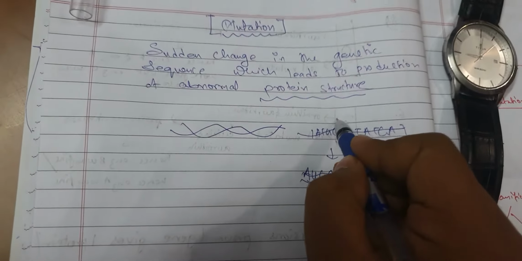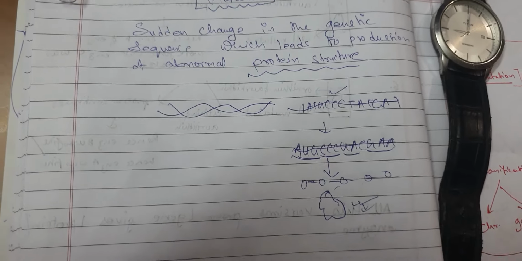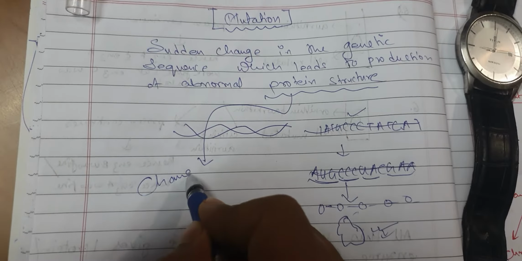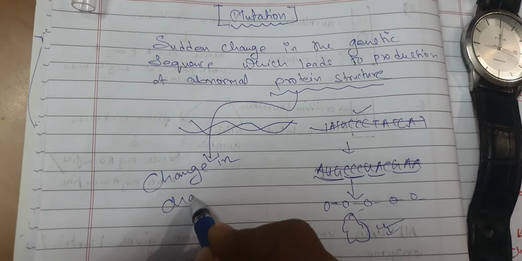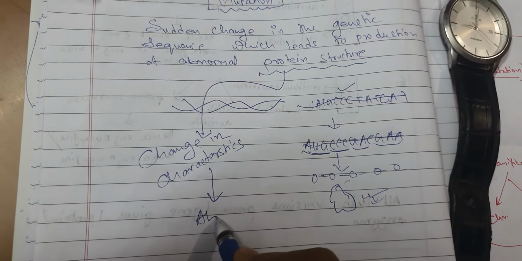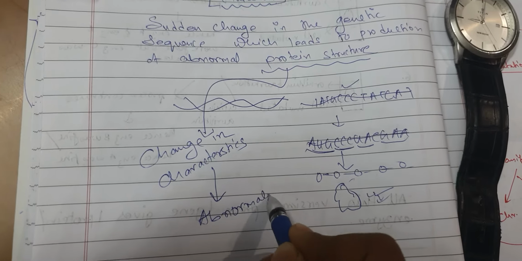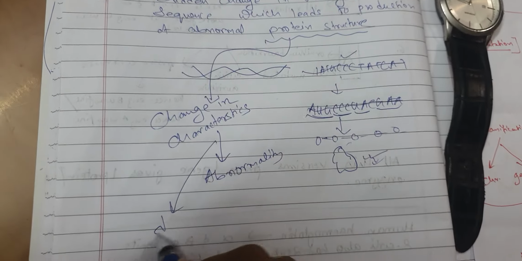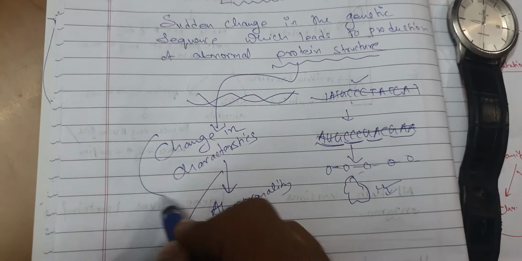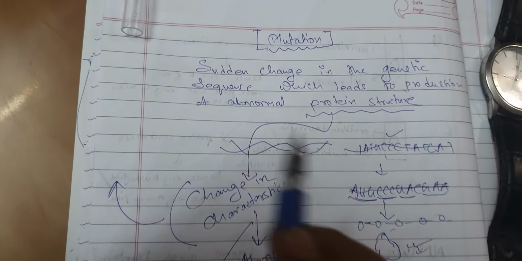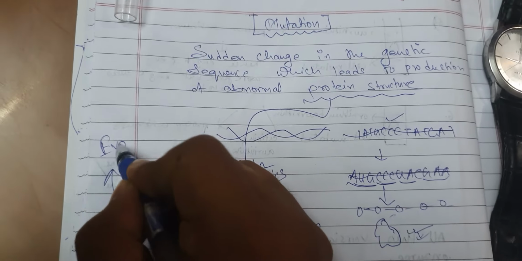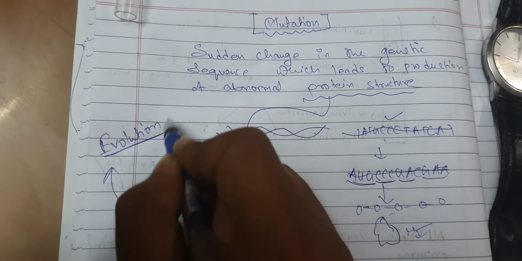But if there is a sudden change in the sequence, then there will be a change in the protein structure, resulting in a change in characteristics. Now this may give rise to abnormality. This may give rise to diseases, which we call mutated genetic diseases. Also, the good effect of it is that slow mutation or slow changes also lead to evolution. So these three effects are there which you need to understand.